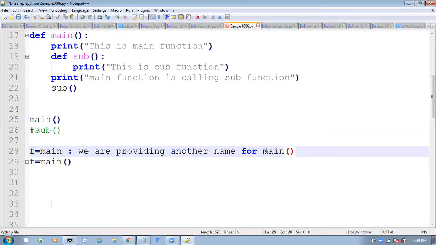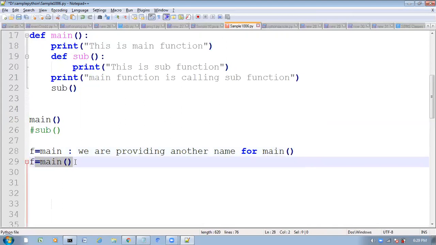For that object, we can create an alias name. For this main function, we are providing another name. That name is f. f is equal to main means, for this main function, we are providing another alias name. Right? What about this one?